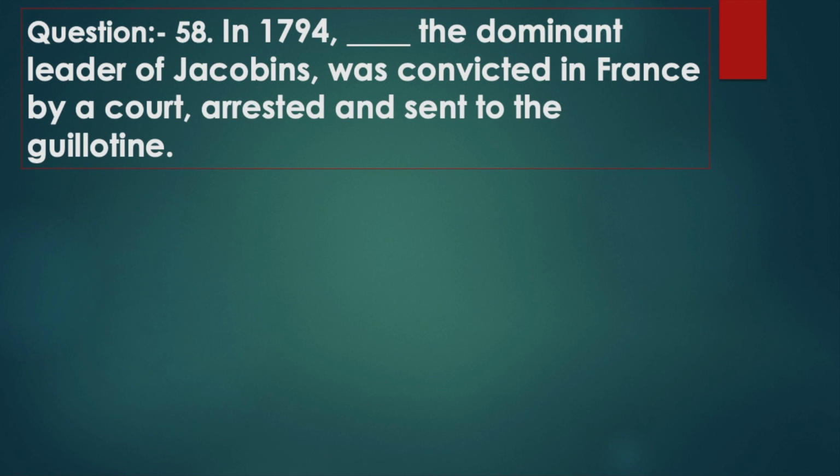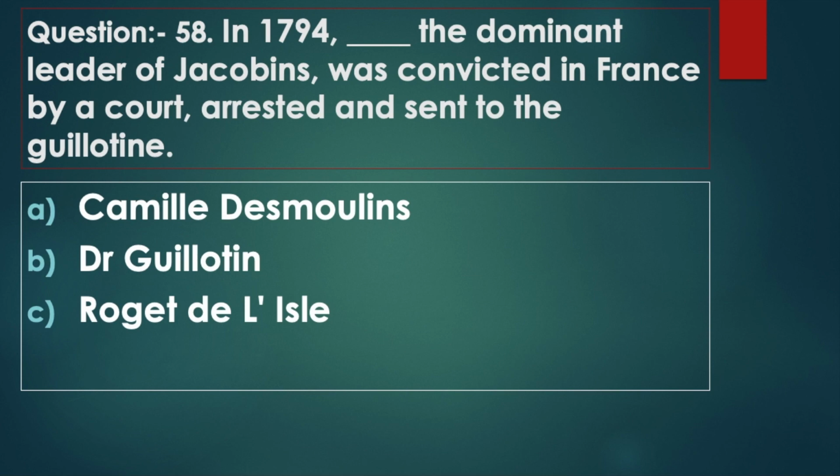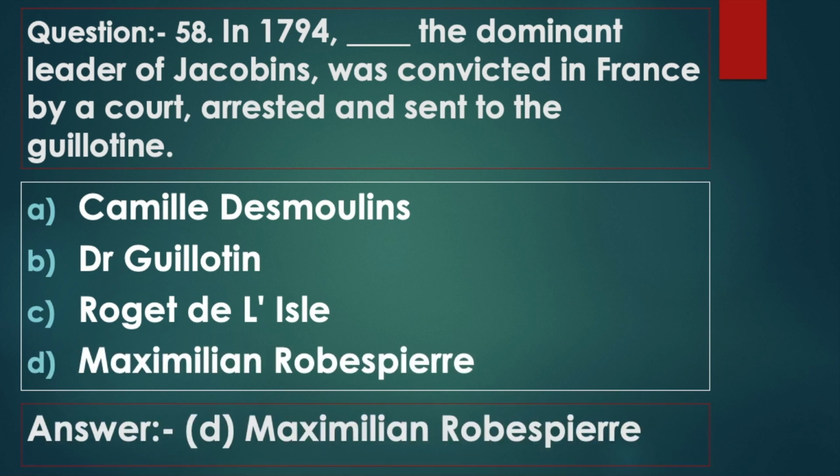Question 58. In 1794, dash, the dominant leader of the Jacobins, was convicted in France by a court, arrested and sent to the guillotine. Option A, Camille Desmoulins. Option B, Dr. Guillotine. Option C, Roger de l'Isle. Option D, Maximilien Robespierre. Answer option D, Maximilien Robespierre.